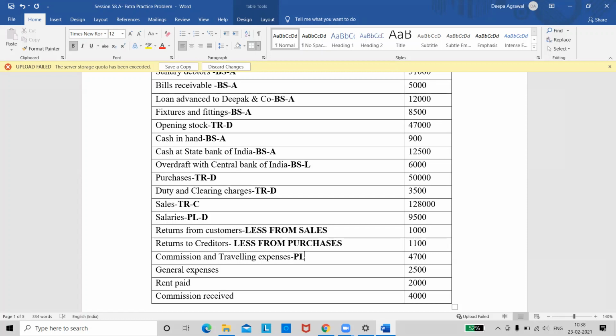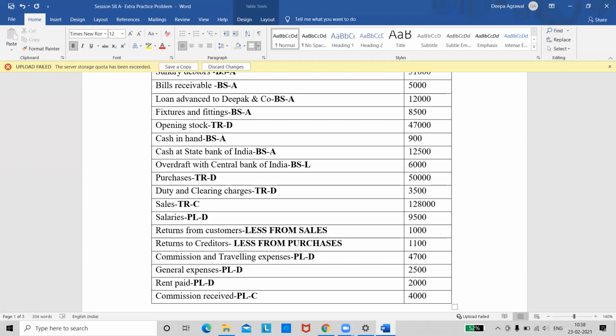The next one, commission and traveling expenses. P&L account debit side. General expenses. Again same, P&L account debit. Rent paid. P&L account debit side. Now this is commission received. P&L account credit side, because it's an income.